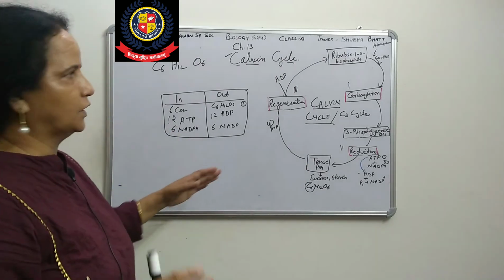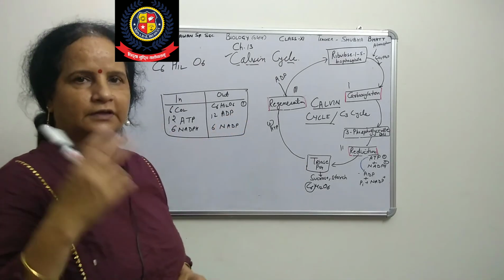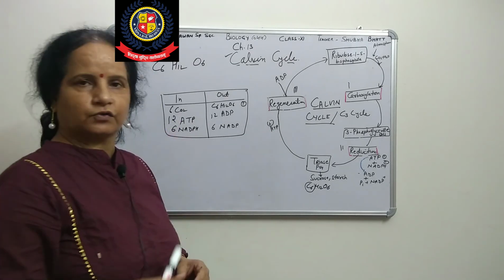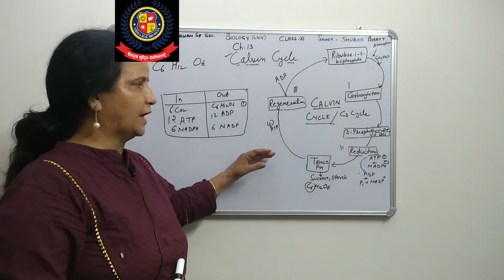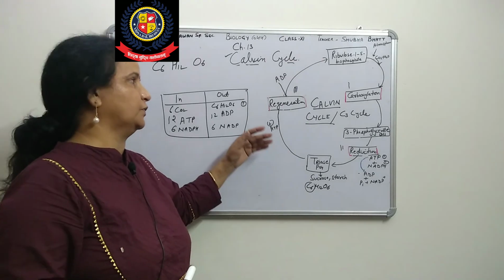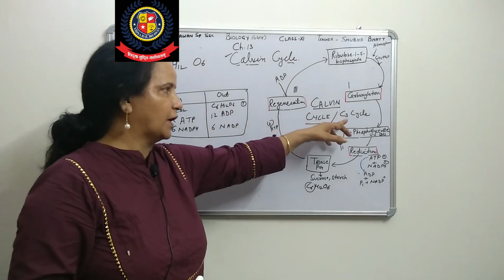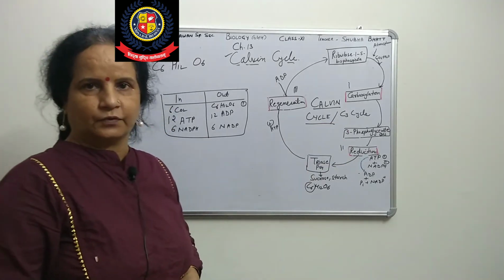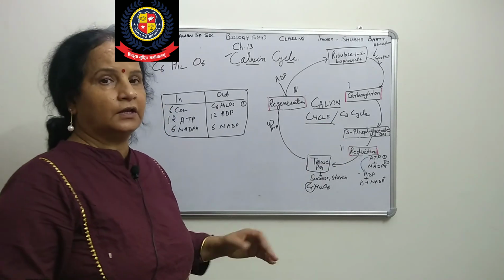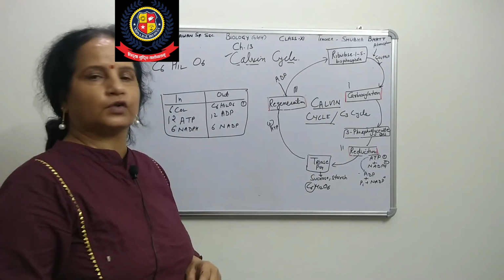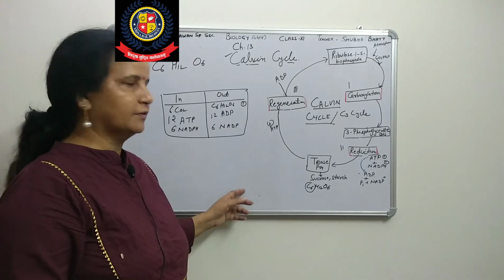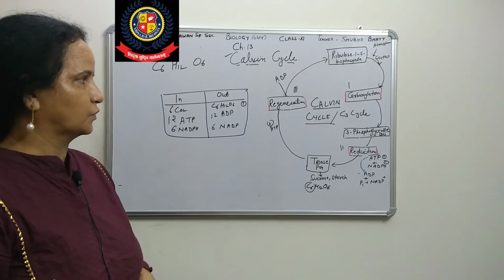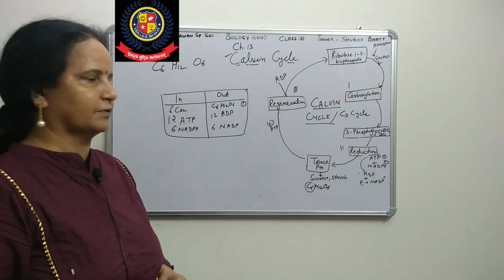Okay, up to this, this is the Calvin cycle. 3 steps are there, enzymes are also there, and you see why it is called the biosynthetic phase, why it is called the Calvin cycle, and why it is called the C3 cycle. In the next cycle, that is the C4 cycle, we will see what is there, and photorespiration also. In the next class we will see that. So now just revise whatever we have done.